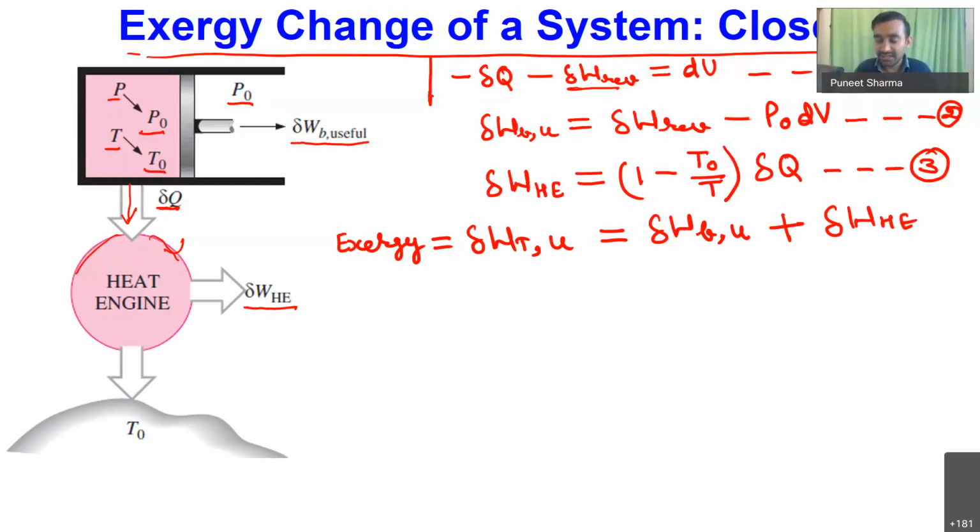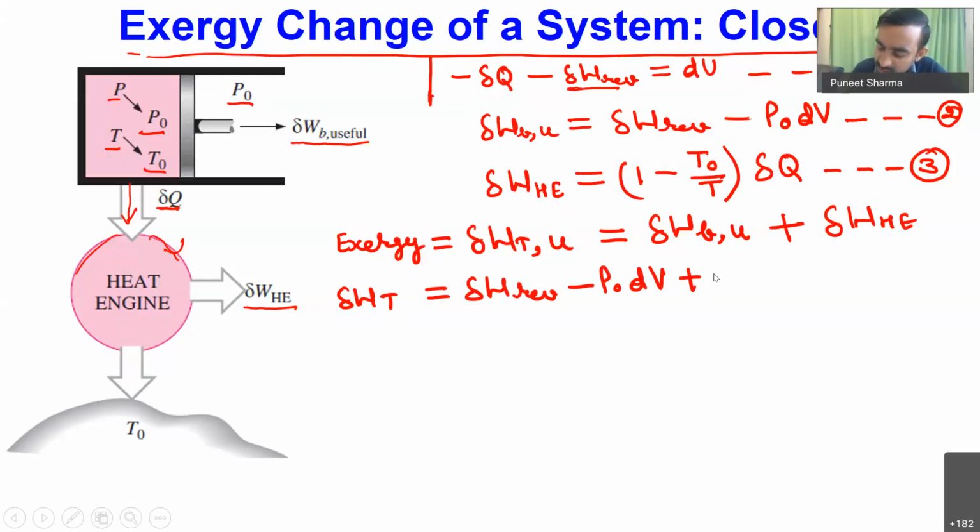That is the total amount of work done while the state of the system is changing. So let me write delta W T equal to delta W BU, which is delta W reversible minus P naught into dV, and over here the heat engine portion is 1 minus T naught divided by T into delta Q.